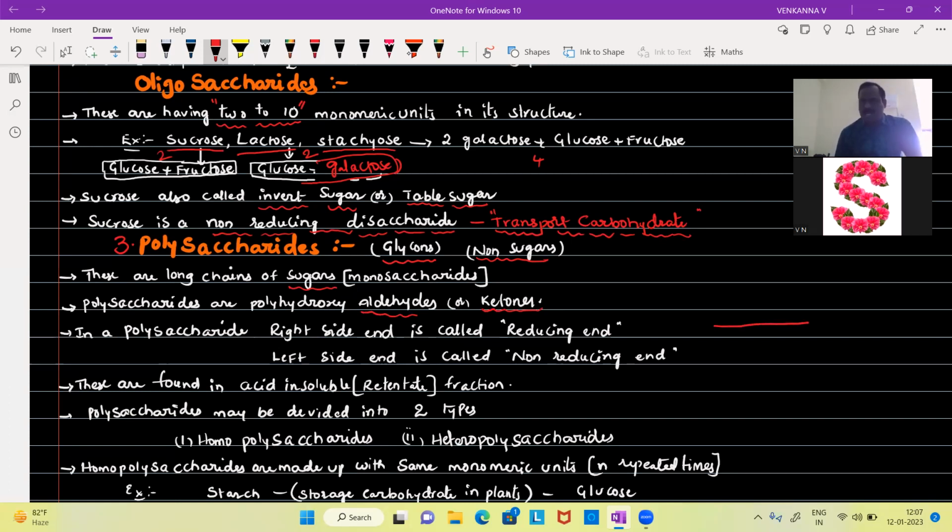Suppose we see the diagram like this. If it is a long linear chain-like structure, it has two ends. One is a reducing end and the second one is a non-reducing end.